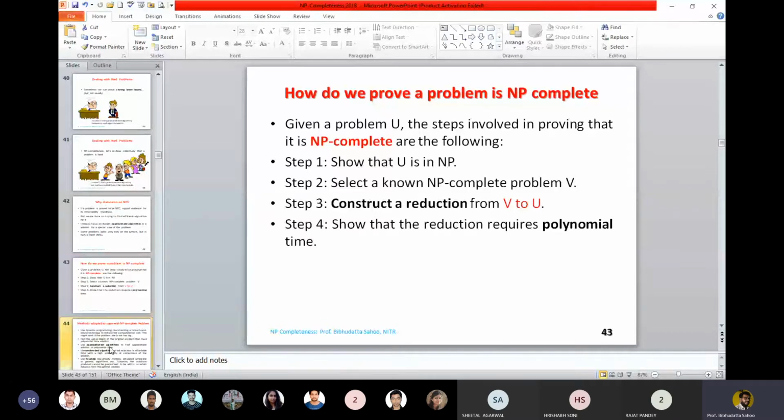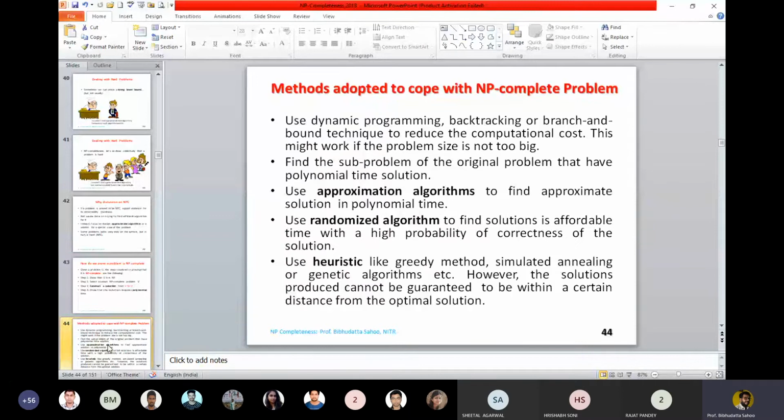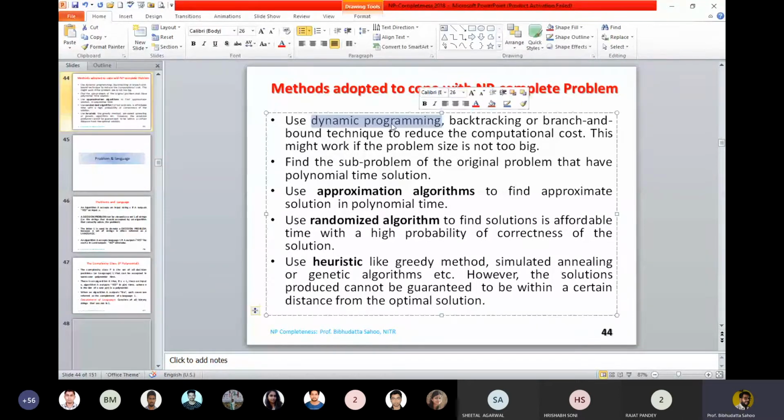Okay, now the methods to adapt to cope with NP completeness. This we have already discussed. This is the important slide. You look into that. When a problem is given as NP complete, what does a designer have to do? You may go for dynamic programming. You may go for backtracking.